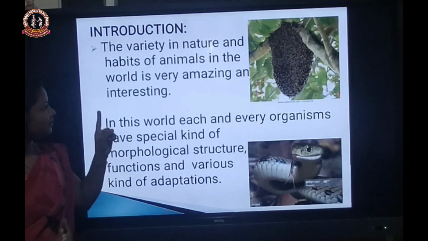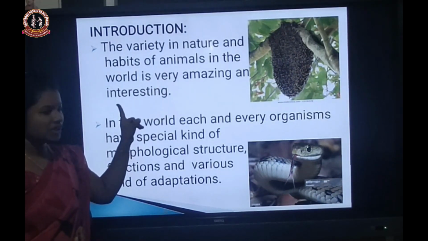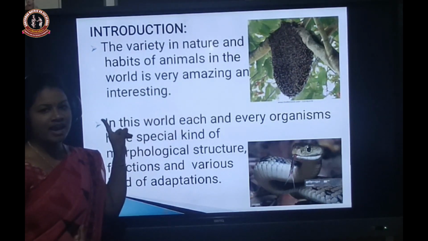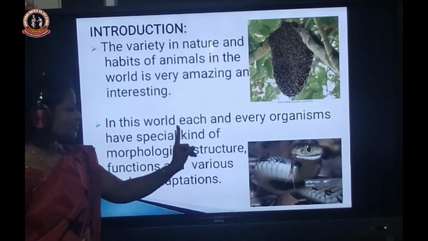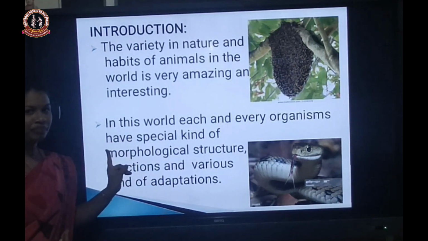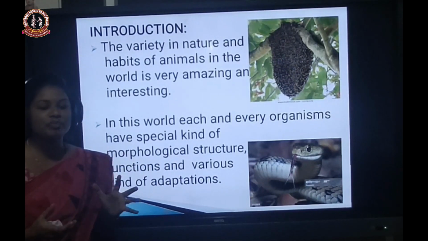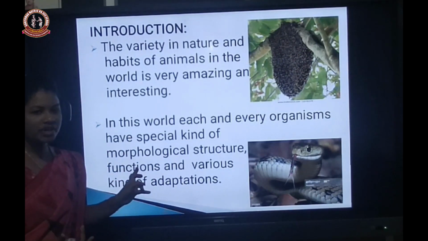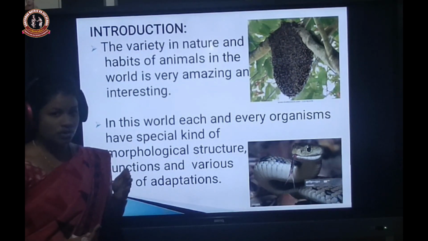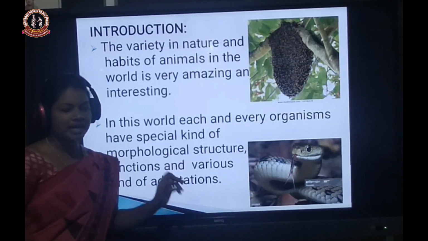So in introduction, the variety in nature and habits of animals in the world is quite amazing and very interesting. In this world, each and every organism has a special kind of morphological structure. Their external appearance is different, and functions, nutrition, reproduction, various modes of functions are different, and also they have various kinds of adaptations.